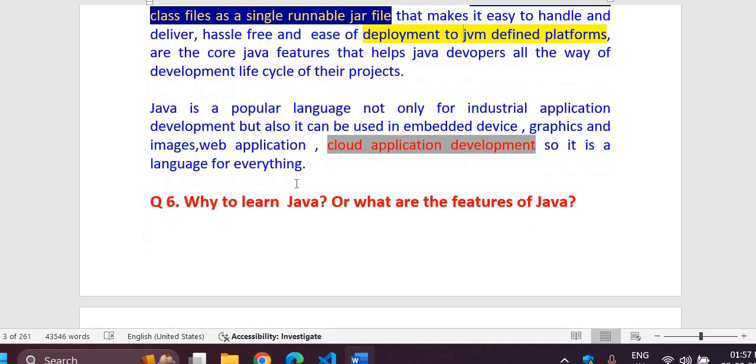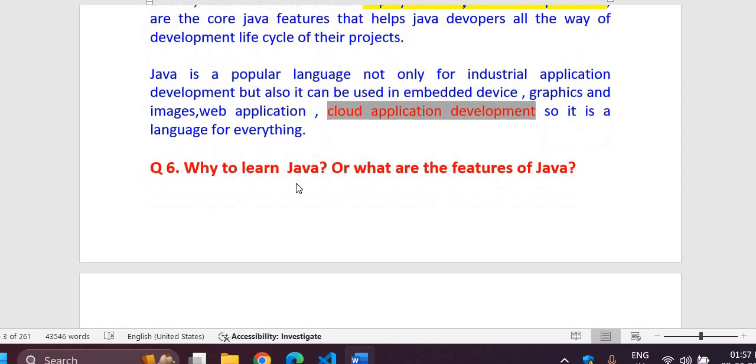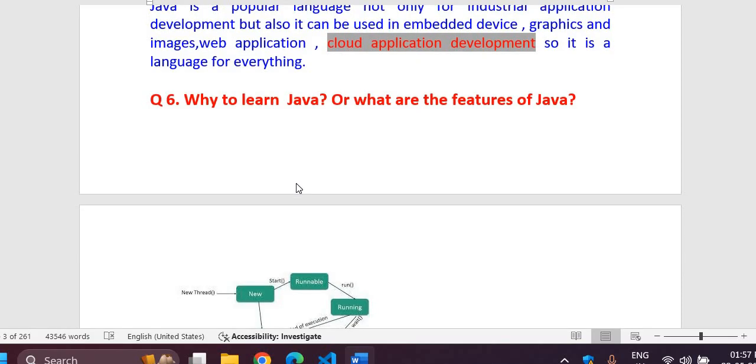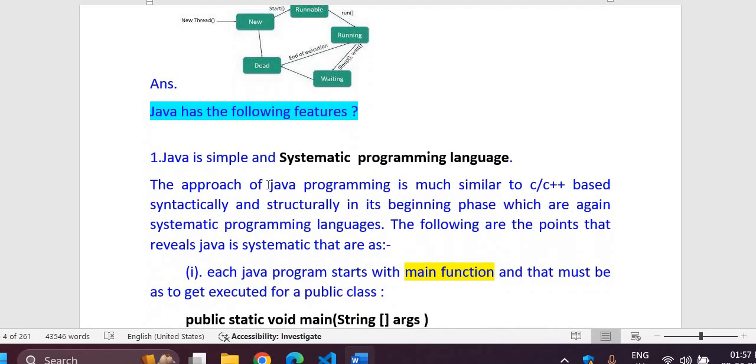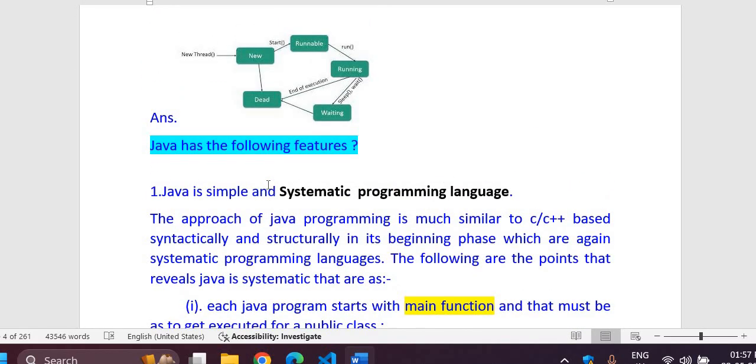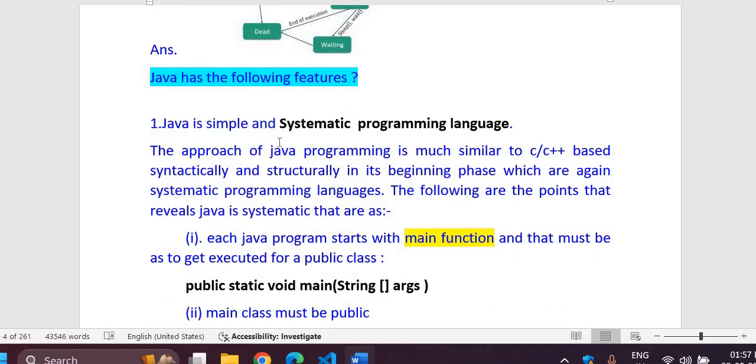So why learn Java? What are the main features? Already we have discussed. Now we will move a little into the inner part of it. Let us understand what all the features are. Java is simple and Java is structured. Here I'll say Java is structured.